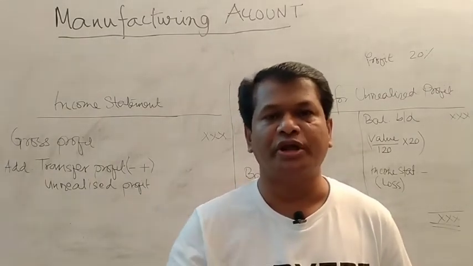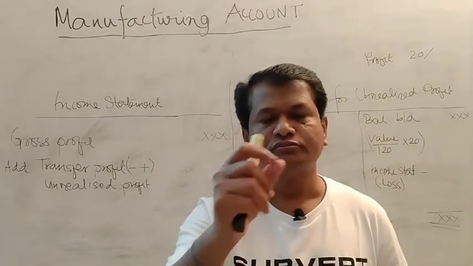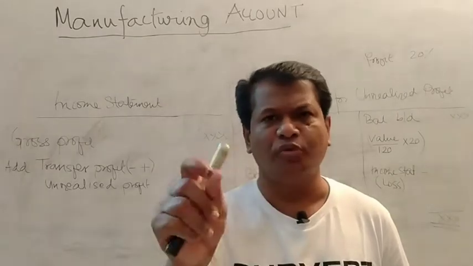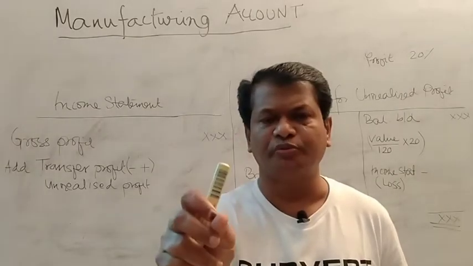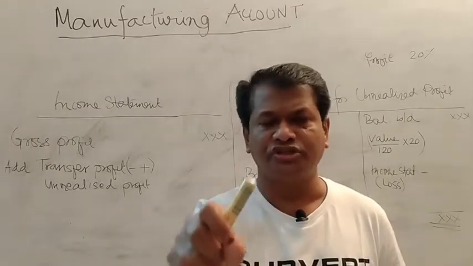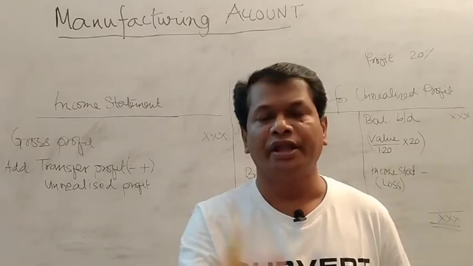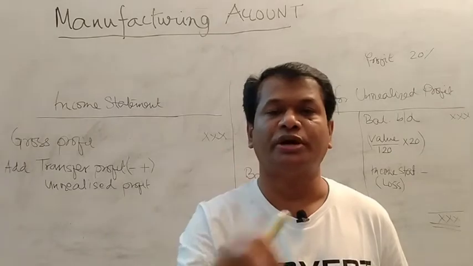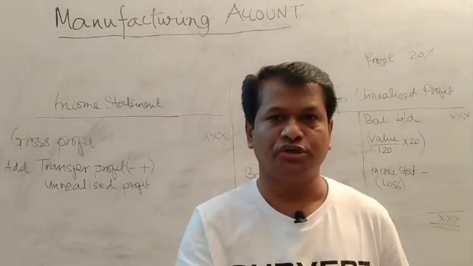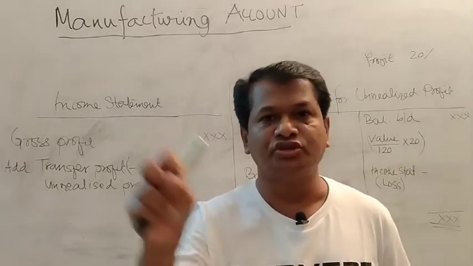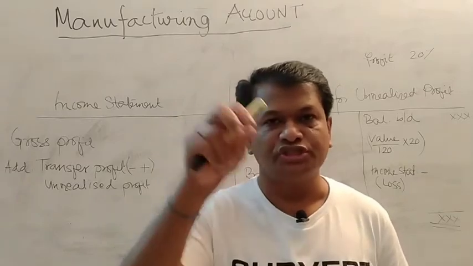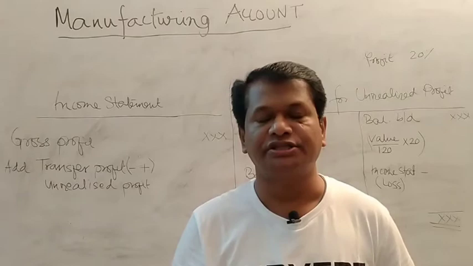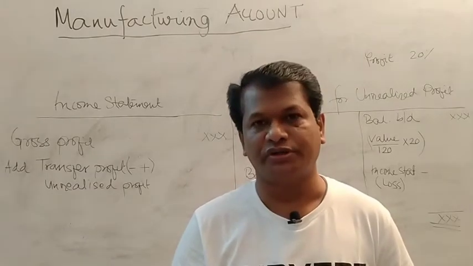Cost of goods sold comprises four elements. First of all, the opening finished goods. Then you have to add the manufacturing cost or cost of production. Then you add the purchase of finished goods, and then you subtract the closing finished goods. Altogether it is called the cost of production. This cost of production is to be subtracted from the sales. The figure you got is called gross profit.